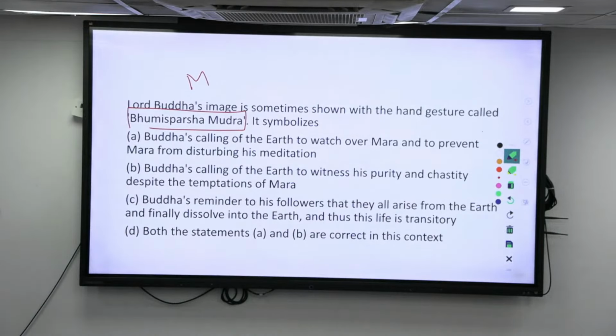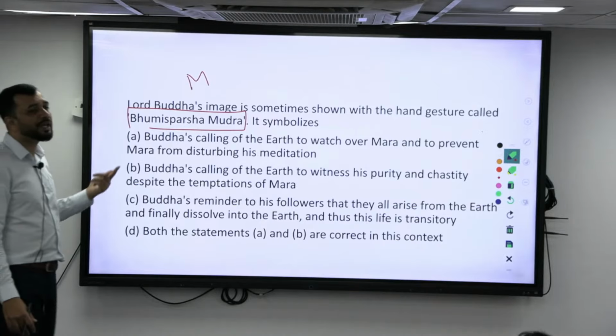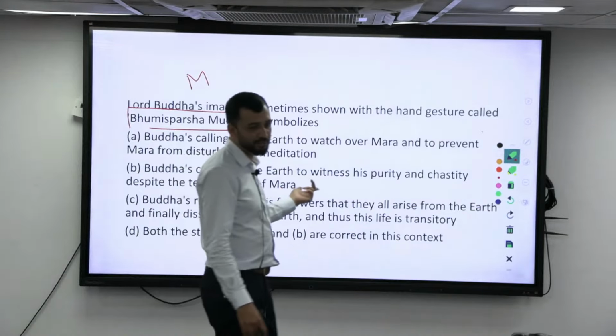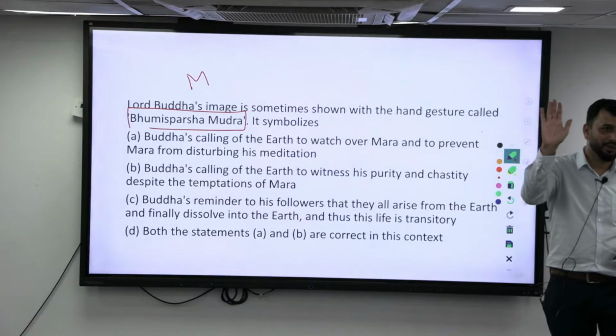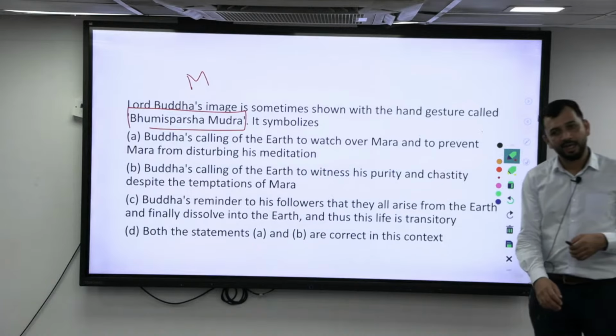Abhaya, that is, he is telling, as a protector, he is giving that confidence to his followers. That is Abhaya mudra, right? In most of your Gandhara art, you can see the Abhaya mudra, right? So in the Gandhara art, he can show like this, don't worry, I am here. That is your Abhaya mudra.